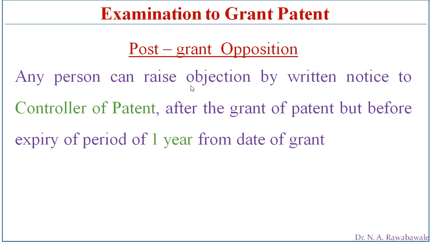Any person can raise objection by written notice to the controller of patent after the grant of patent but before the expiry of 1 year from the date of grant. So once the patent is granted, from that day onwards, within 1 year, any person can raise objection, but that objection has to be raised with a notice in writing to the controller of patent.